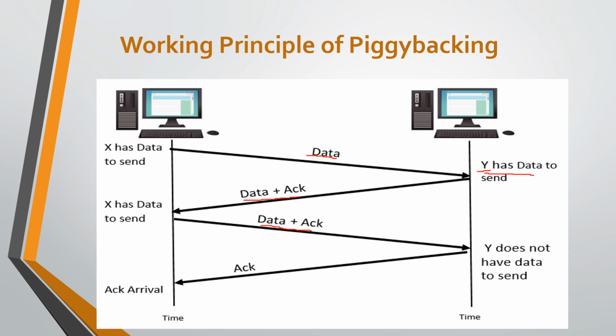After receiving that frame, Y wants to give an acknowledgement related to the data packet received from X, but there is no data that Y has to send. So after some interval, or after a timeout, Y alone sends the acknowledgement related to the data that was accepted from X. So in this way, this is the working of piggybacking.